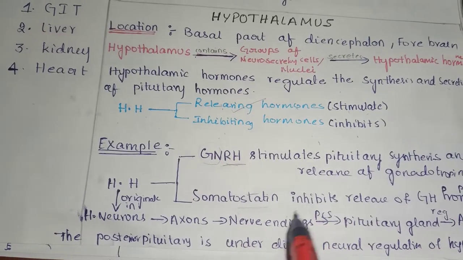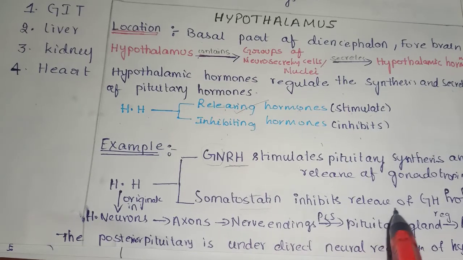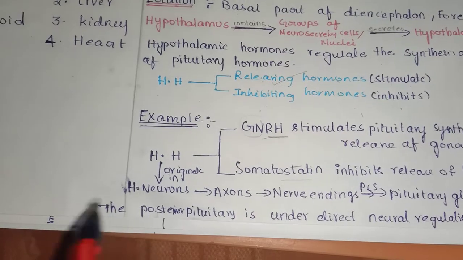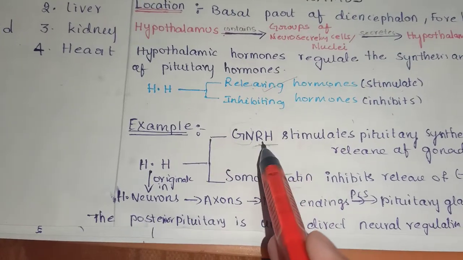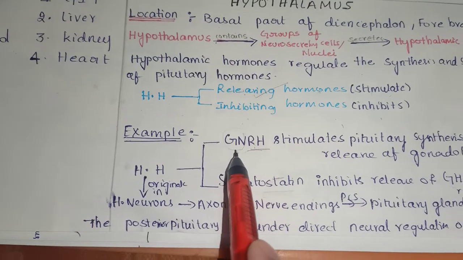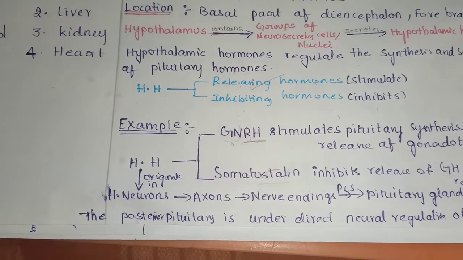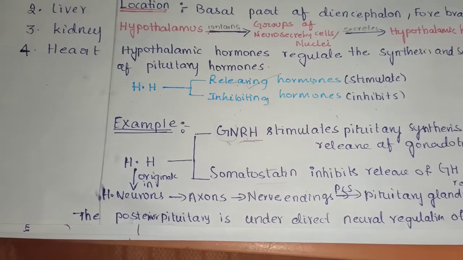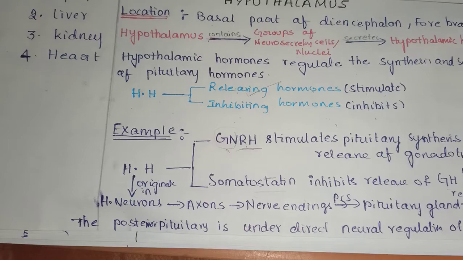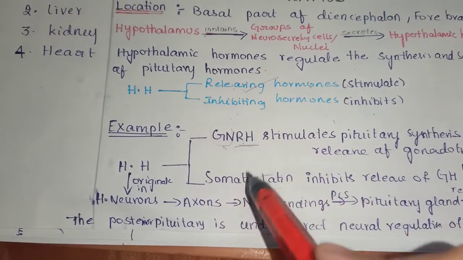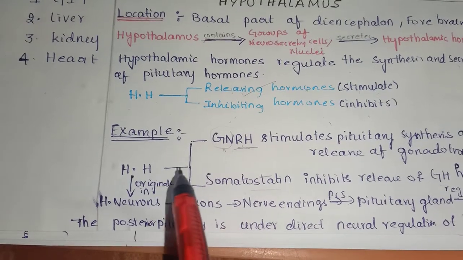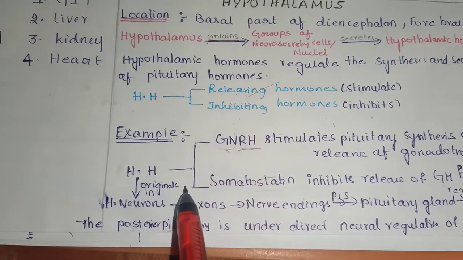So one is a releasing hormone, which stimulates the release of gonadotropins, and another is somatostatin, which inhibits the release of growth hormone. Both of these hormones originate in hypothalamus, so they are hypothalamic hormones.